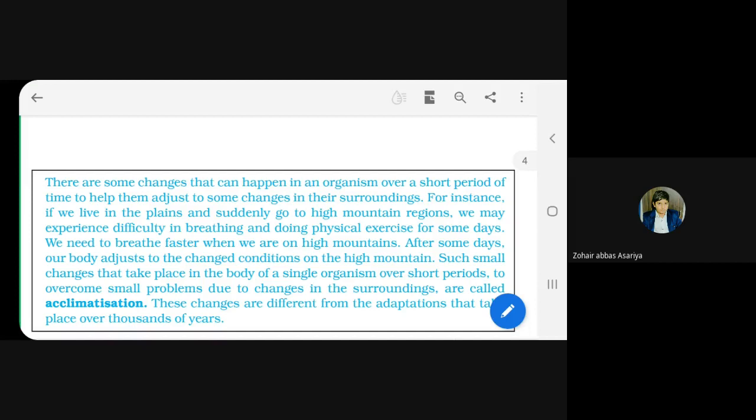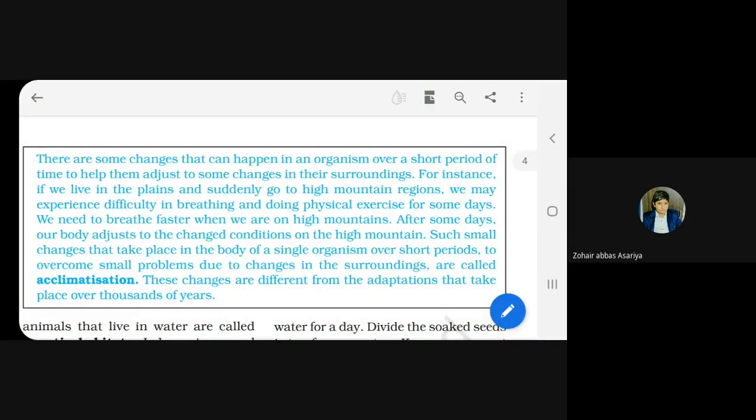After some days, our body adjusts to the changed conditions on the high mountain. Such small changes that take place in the body of a single organism over a short period to overcome small problems due to changes in the surroundings are called acclimatization.